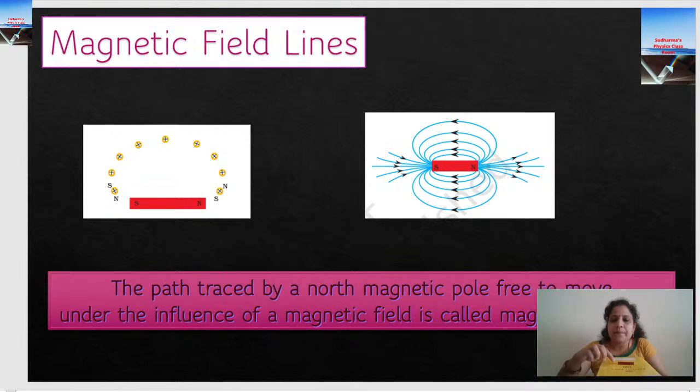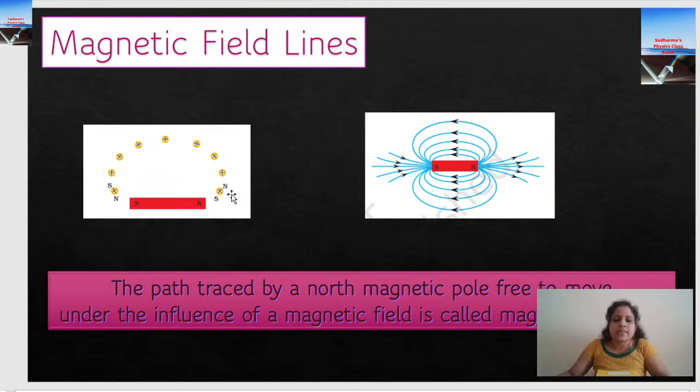So we're going to keep a compass needle nearby the magnet. Say let's keep it nearby the north pole. So there will be a deflection in the compass needle. Then you can see that in the diagram, right? A magnet is kept, and near the north pole we are going to keep the compass needle, and the compass needle will deflect. So the north pole of the compass will be deflecting away from the north pole of the bar magnet. So we're going to put a dot at that position.